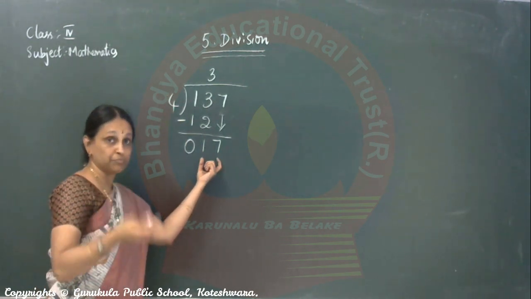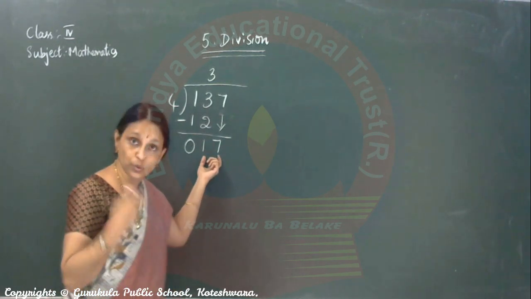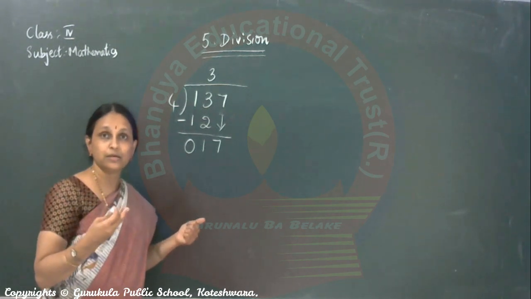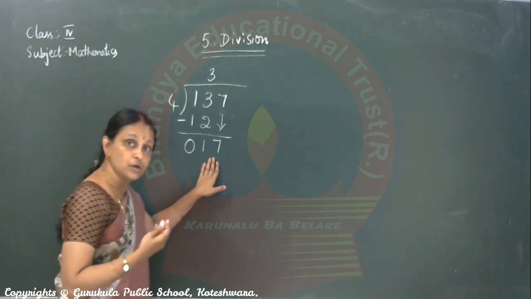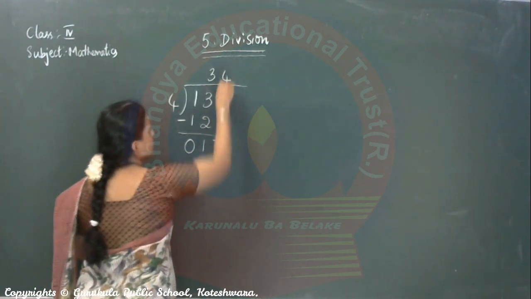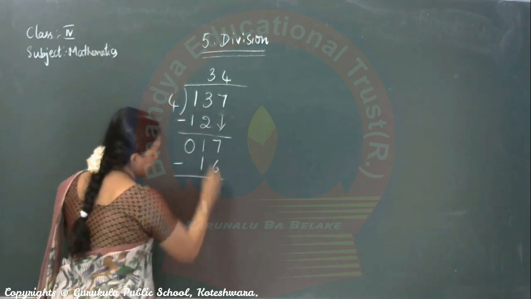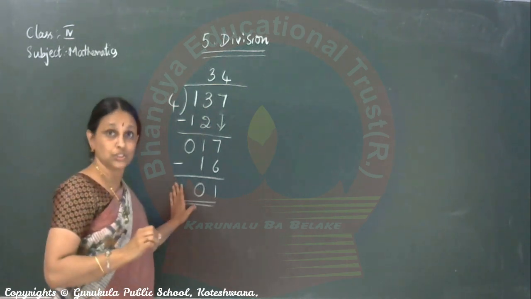Now 4 multiplied by numbers, find which is very near to 17. 4 ones are 4. Tell me where it comes very near to 17. 4 fours are 16. 17 minus 16, 1. This is the division sum.